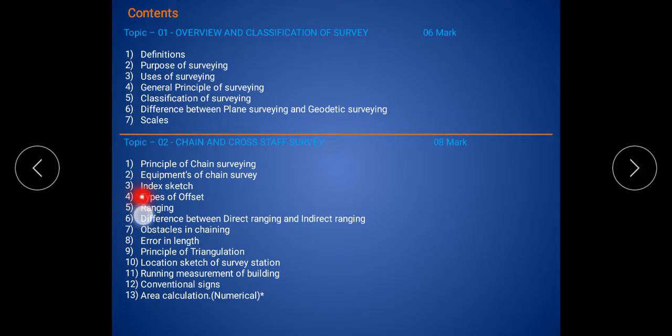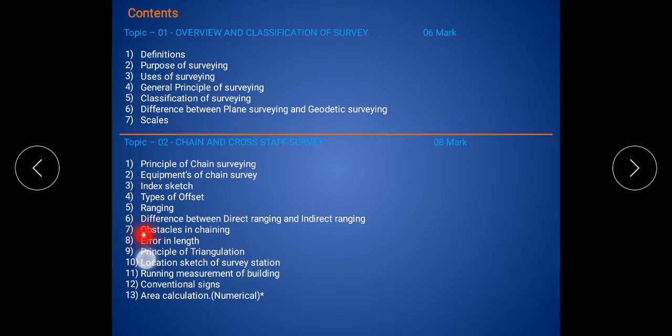Then the third content is the index gauge. What is meant by index gauge? Then the fourth content is the types of offset. What is meant by offset and their types. Then the fifth content is ranging. What is meant by ranging? We discuss it in the fifth content. Then the sixth content is the difference between direct ranging and indirect ranging. Direct ranging and indirect ranging are the types of ranging. So in the sixth content we discuss the basic difference between direct ranging and indirect ranging.